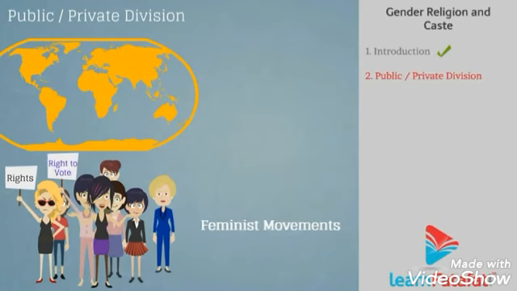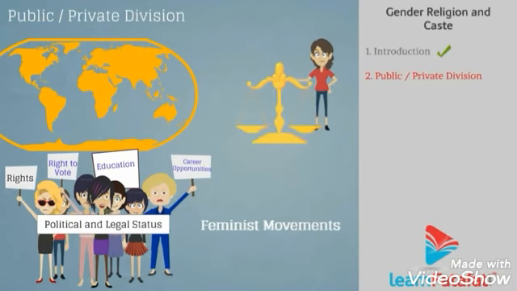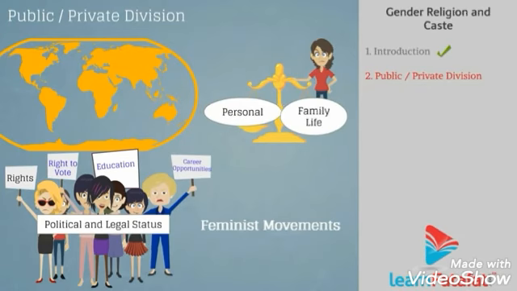In many countries, movements were raised for the right to vote. With this, they demanded improvement in political and legal status and also access to education and career opportunities. In some cases, women demanded equality in personal and family life as well.